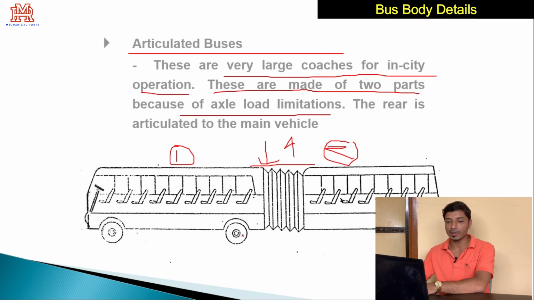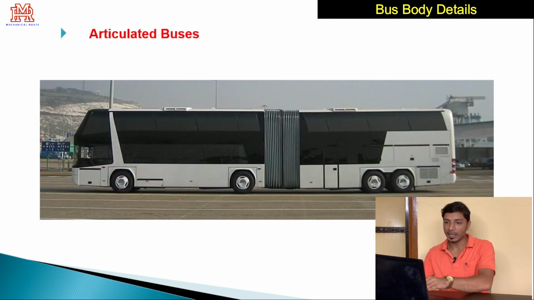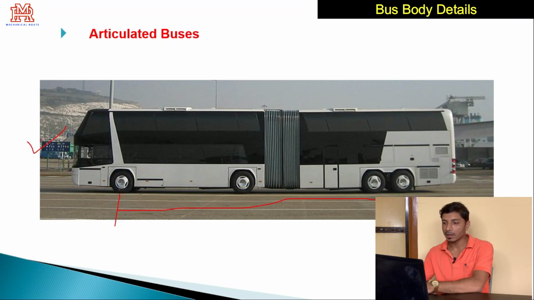So due to the axle limitations, we need to add a separate axle, and for proper turning and proper stability of this bus, these types of articulations are added, and it is made up of these two parts. And obviously due to this, the wheelbase of this bus is very large, and for that reason it can accommodate a large number of passengers, 80 or more than that. So you can observe these types of buses are available even in many foreign countries, where this wheelbase is allowed.